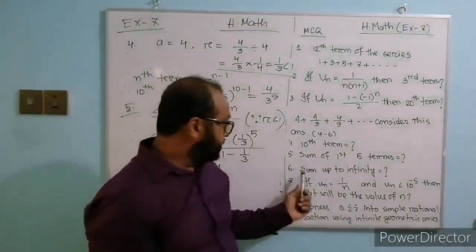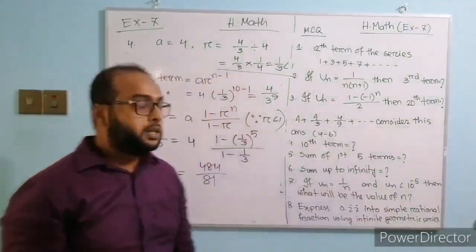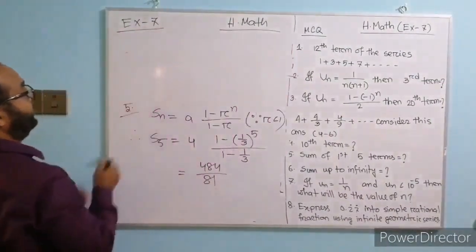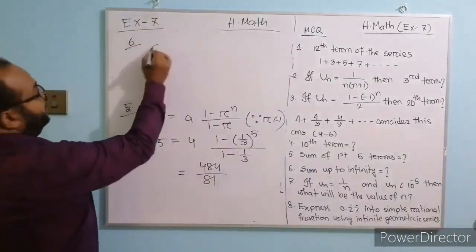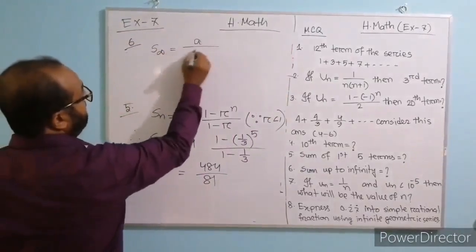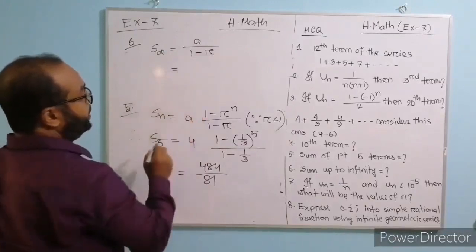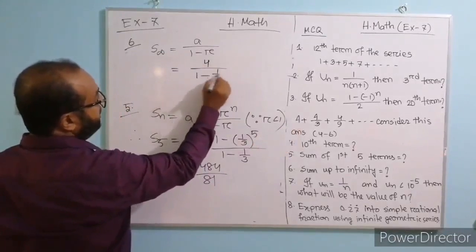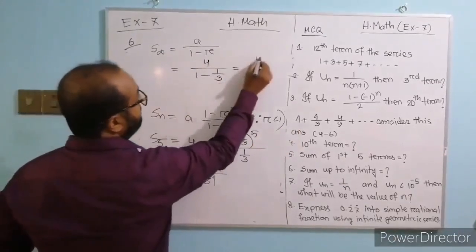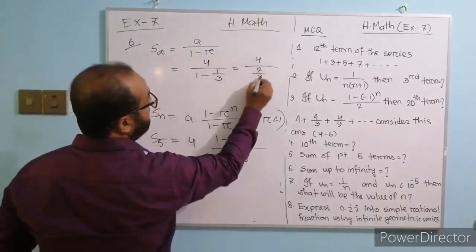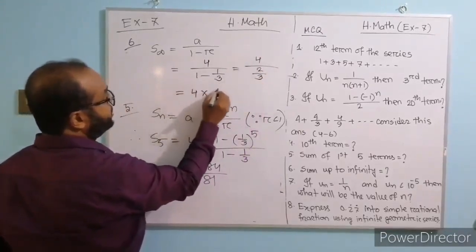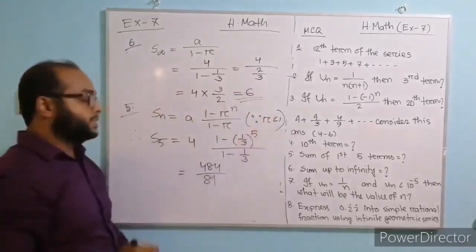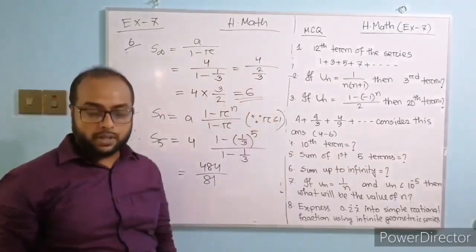Now question number 6, sum up to infinity of the series. We know S infinity equals a divided by 1 minus r. Here a equals 4 divided by 1 minus r, where r equals 1 by 3. This equals 4 divided by 2 by 3, which is 4 into 3 divided by 2, equal to 6. So this is the sum up to infinity of the given series.